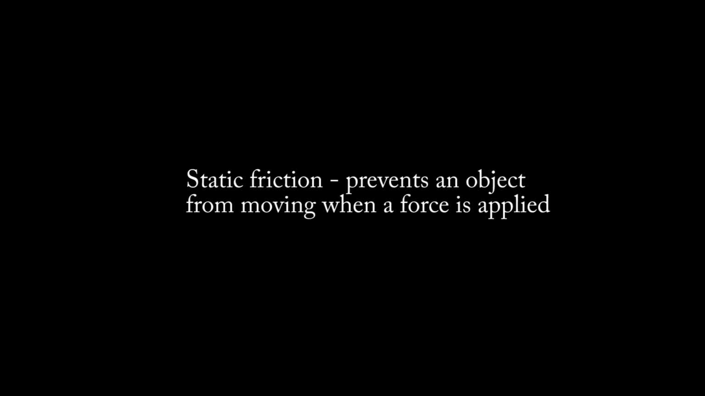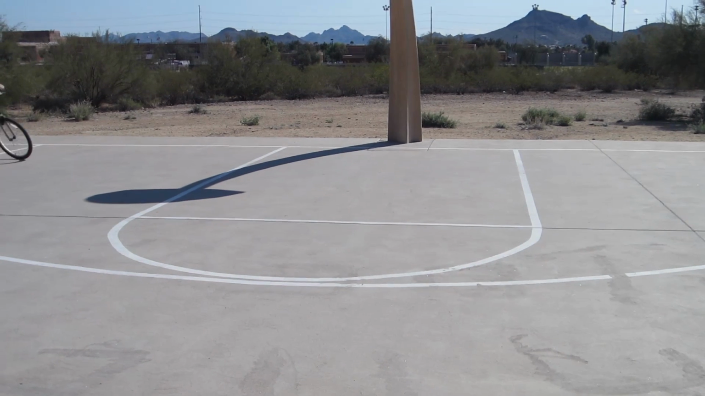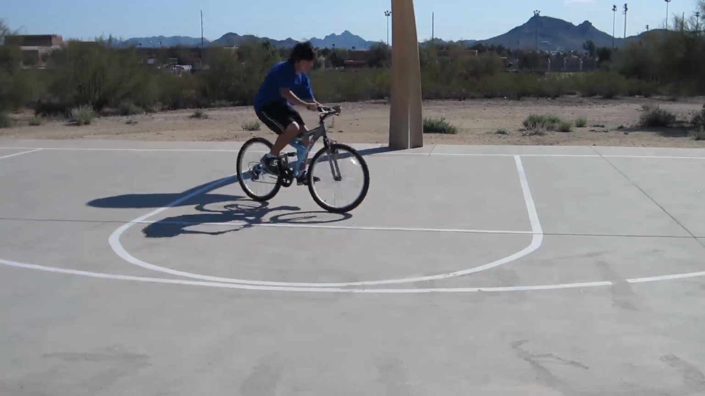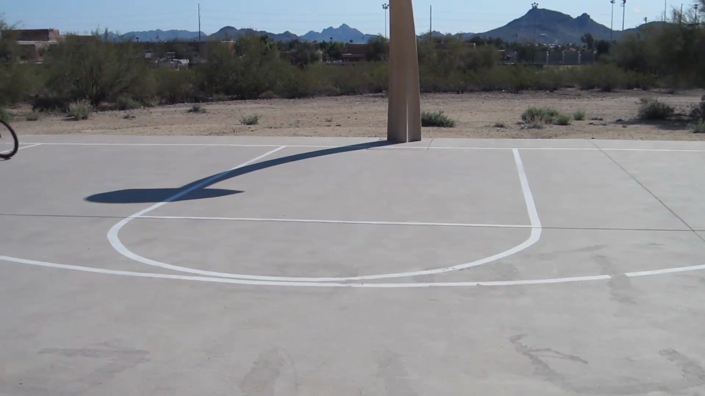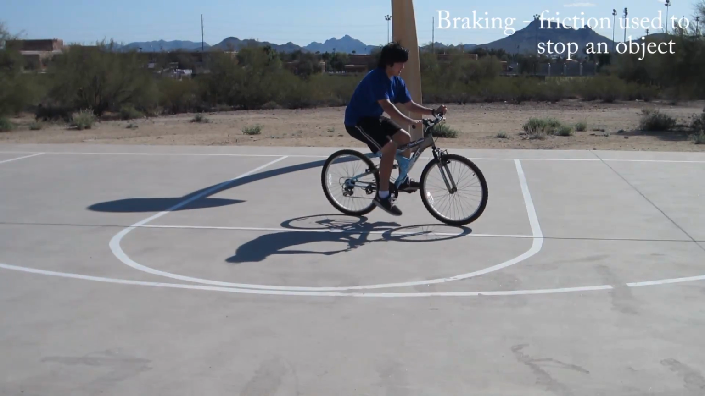The final type of friction is static friction. Static friction is not seen very often. Here we have Jericho riding his bike again. When Jericho pulls on the handle, the clamps on the wheel stop the bike from moving. This is an example of braking.